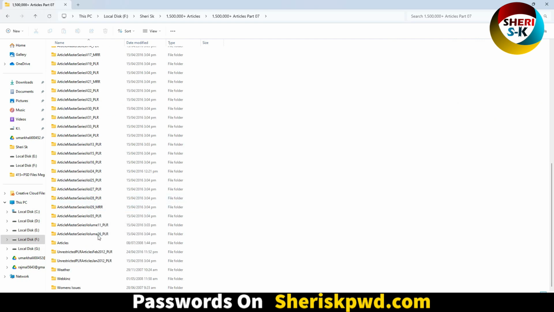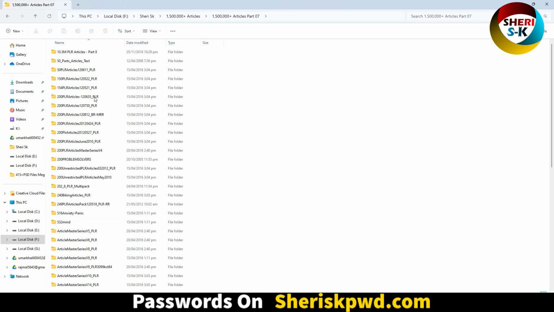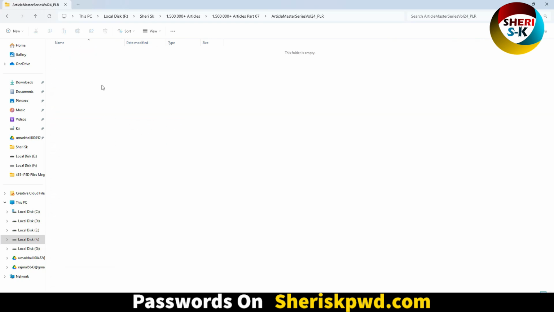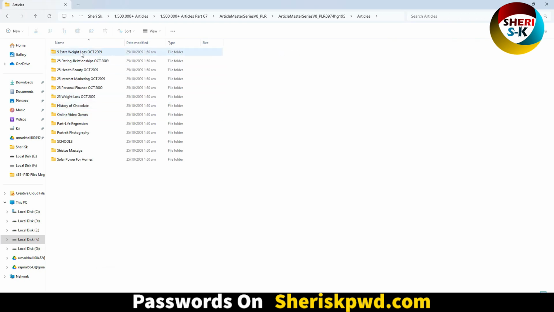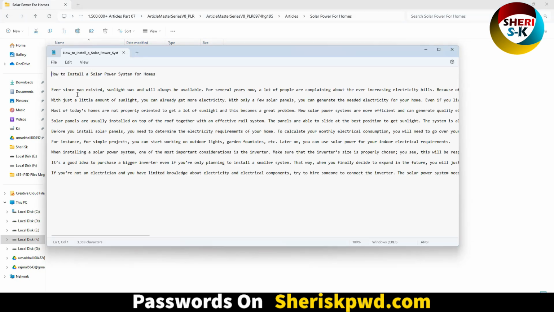For example, open this one. You see here 54 folders of articles in text file with different categories. For example, I open this one, articles, and here 13 different categories. Solar power for home, solar power for home articles. Okay, open this one: how to install solar power for home. So you can read it.